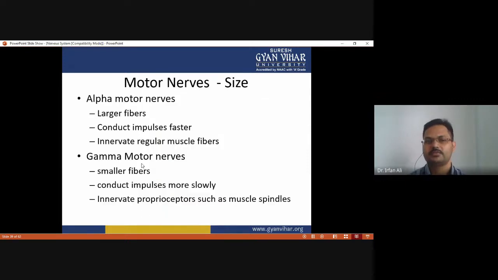And the second one is gamma motor nerve. The alpha motor nerve has a larger fiber that conducts impulses faster, and it innervates and regulates muscle fibers. Gamma motor nerves are smaller fibers as compared to the alpha motor nerve, and they conduct impulses more slowly, and they innervate proprioceptors such as the muscle spindle.